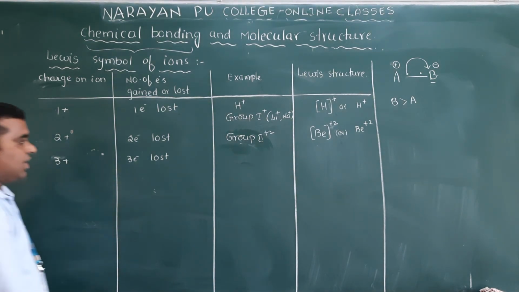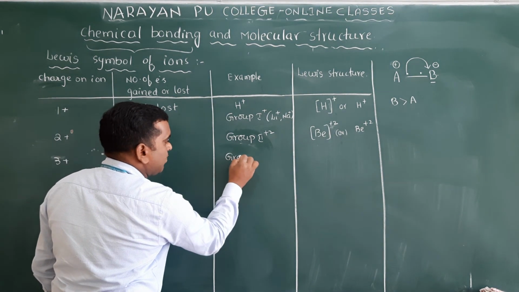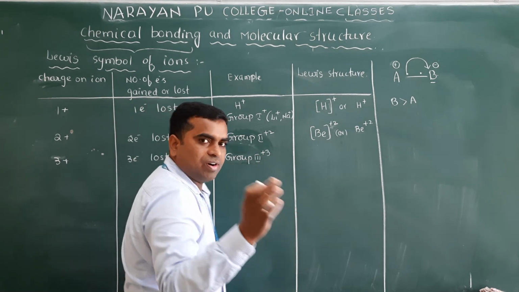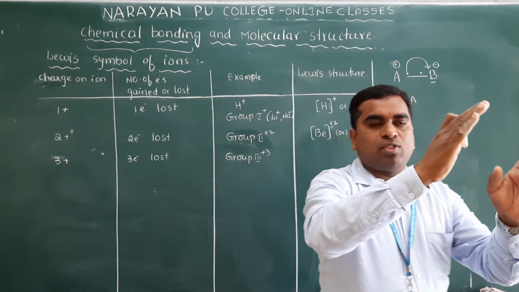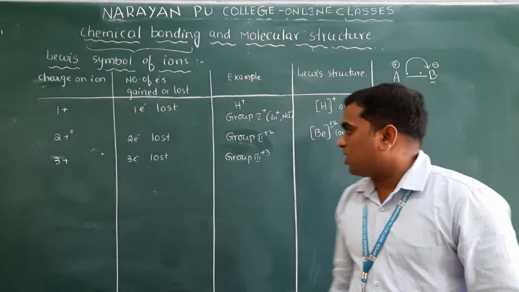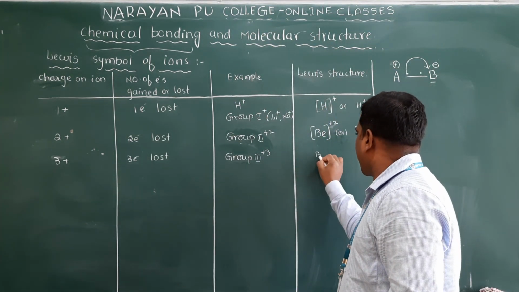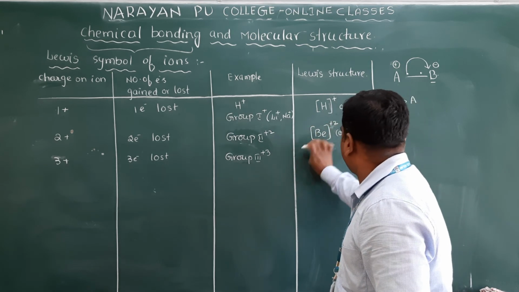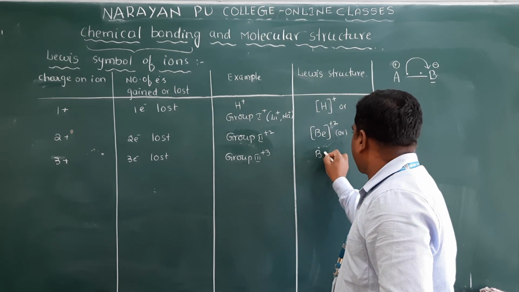We can write the group 3 elements. Group 3 elements we have already mentioned. Group 3 elements will have 3 valence electrons, and all 3 valence electrons are lost. Then what will we write here? Boron, I have taken boron. This is plus 3, because of what we have written previously. Boron has 3 electrons.